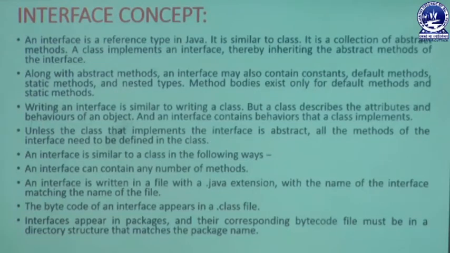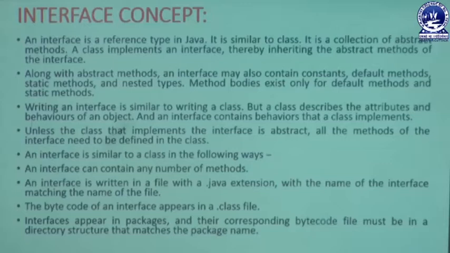Unless the class that implements the interface is by default abstract, all methods of the interface need to be defined in the class. That means whenever a user wants to design any method with a body, that method should be declared in some inheriting class of that interface. So an interface is similar to a class, as already discussed. An interface can contain any number of methods without any problem, and you can also write it in a file stored with the .java extension, with the name of the interface matching the name of the file. That is optional, so we can use it in some cases.